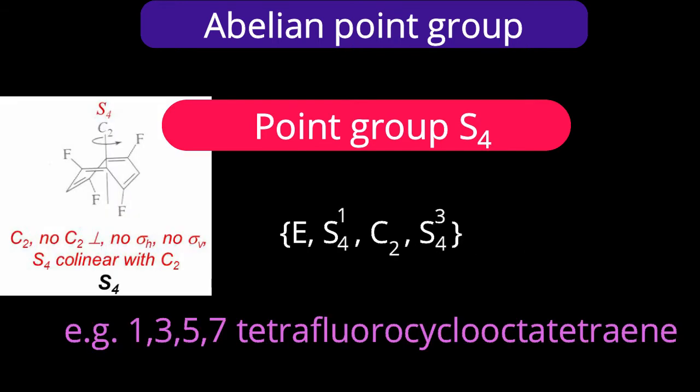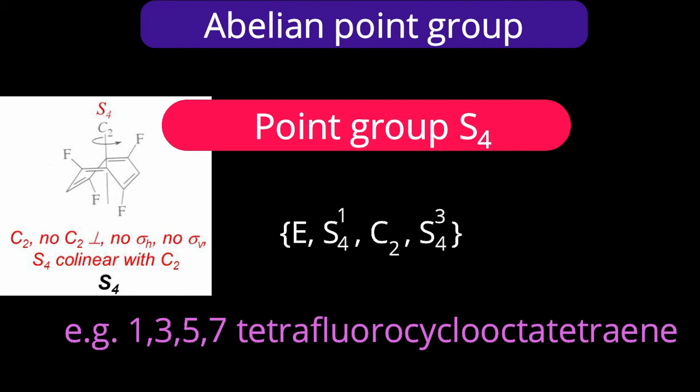It's an interesting point group, S4, where four possible operations are there: identity and other possible operations because of the S4. First is S4-1, second should be S4-2 but it is equivalent to C2, so I represented C2 there, and third one is S4-3.